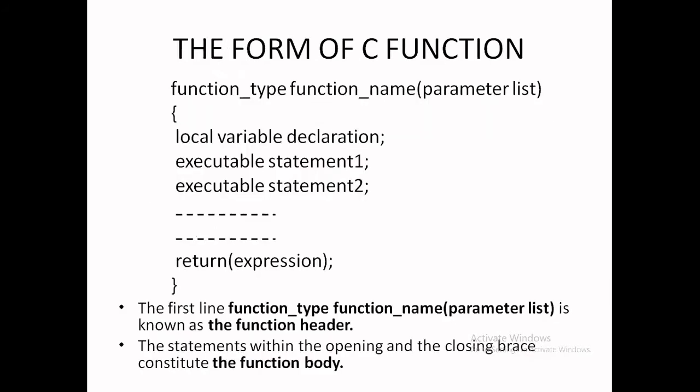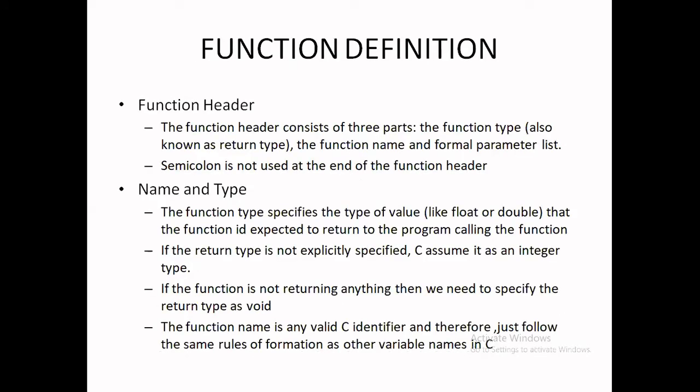It is the best example. Function type, that is the function data type, function name and parameter list, local variable declarations, executable statements, and from 1 to many return expressions. In that way we define the first line: function type, function name, parameter list, known as the function header. Next, all the remaining parts come to the body of the function.